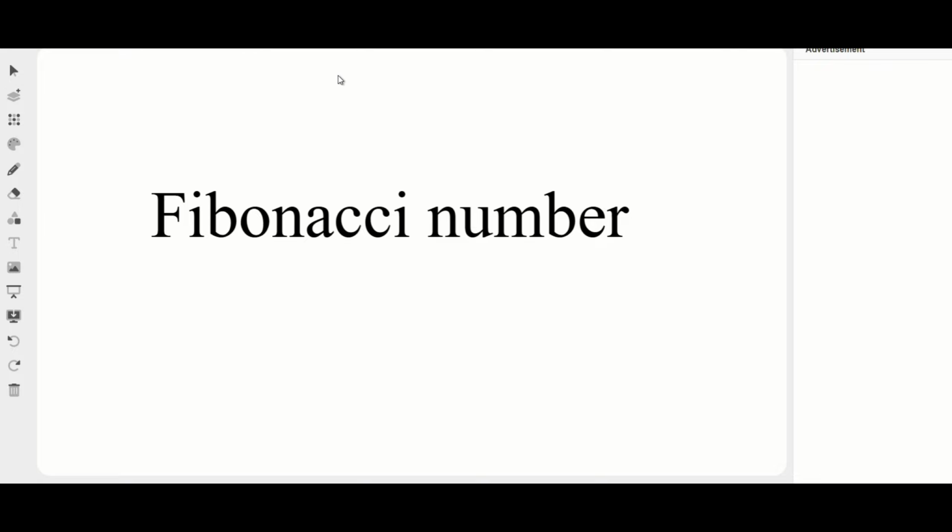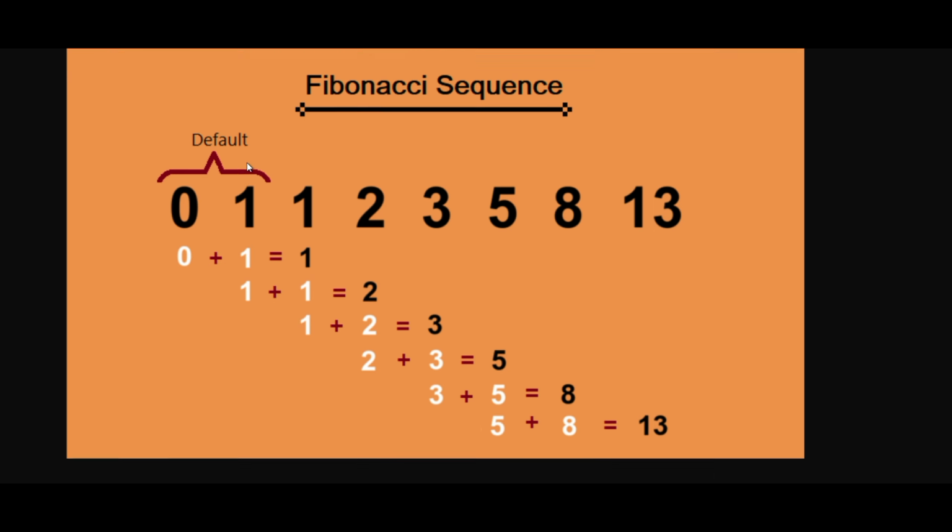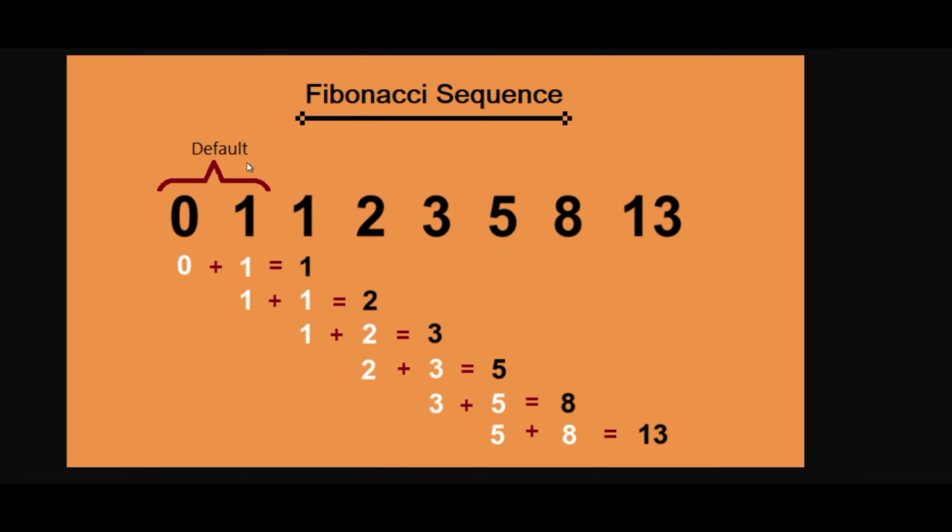Before this, we have to know what the Fibonacci series or Fibonacci number is. I have downloaded one image for this. Fibonacci series is just a sequence of numbers that starts from 0 and 1, the first two numbers.